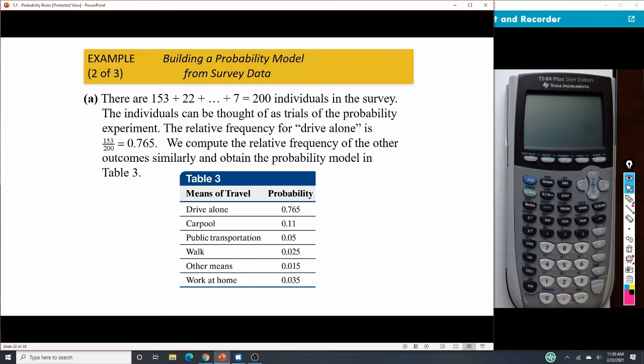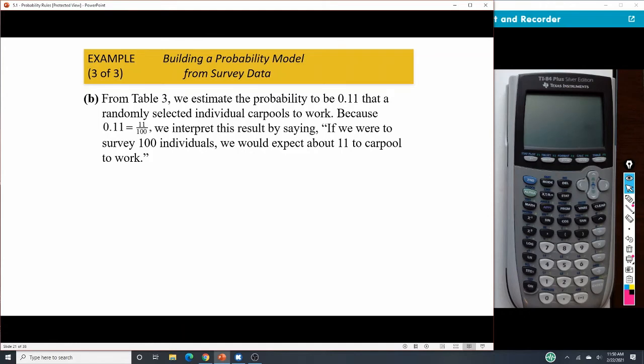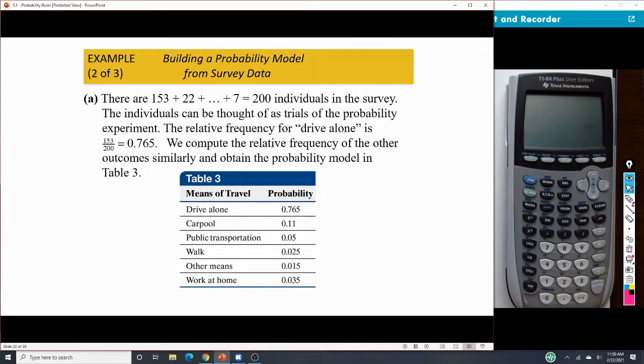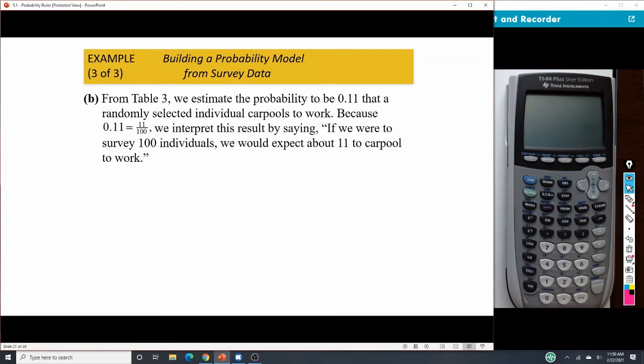Okay. All right, so for part B, it asked, what is the probability of an individual carpools to work? And so that was 11 out of 100 there, okay, 0.11. And so if we go back to that carpooling, we got 0.11 there. And that means that out of 100 individuals, we'd expect 11 to carpool to work.